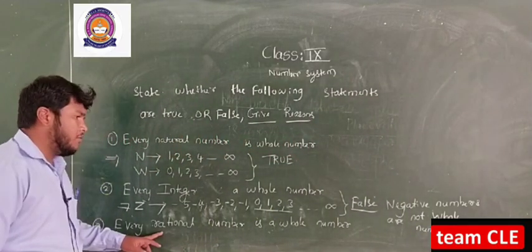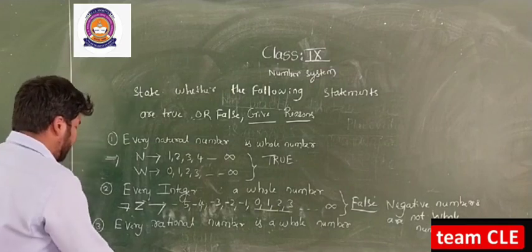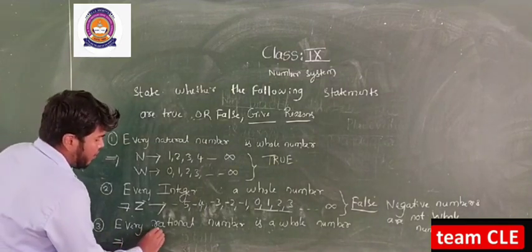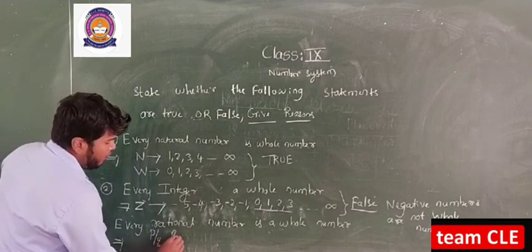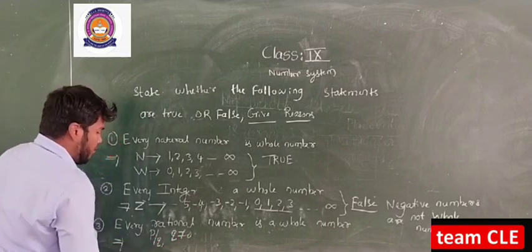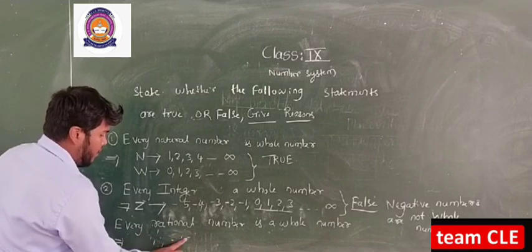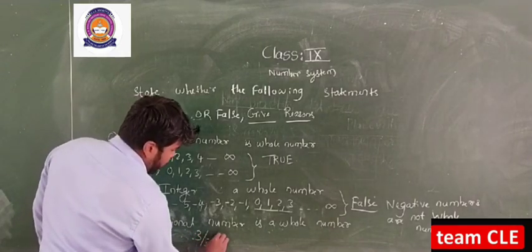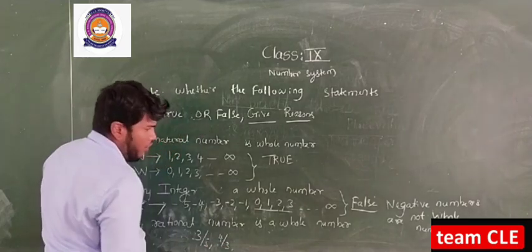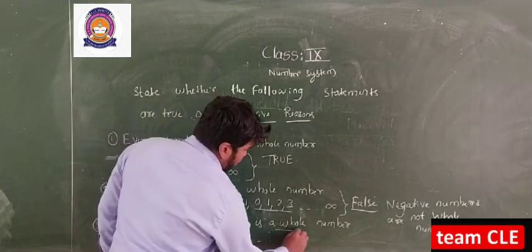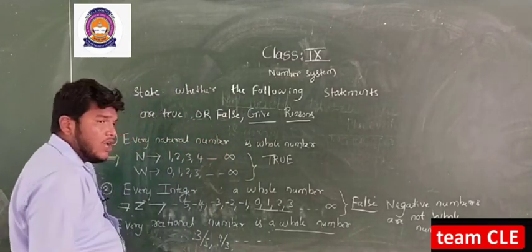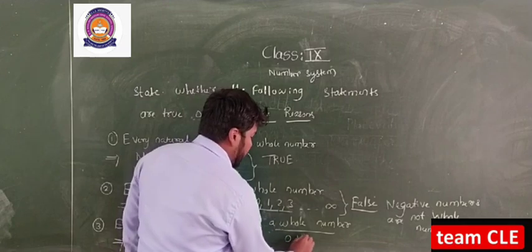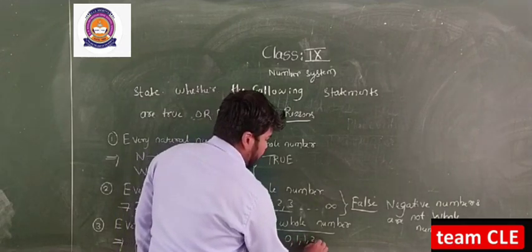Also, every rational number is a whole number. Rational numbers are expressed in the form of p by q, where q is not equal to 0. If I take an example, 3 by 5, 4 by 3, these cannot be expressed in the form of a whole number, because whole numbers start with 0, 1, 2, 3. So it is false.